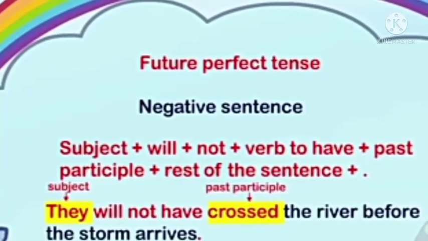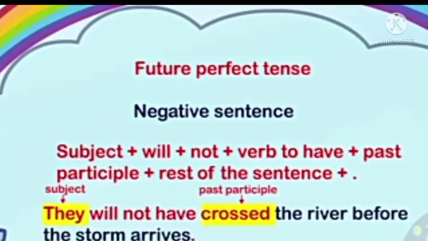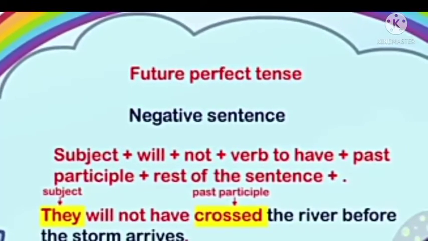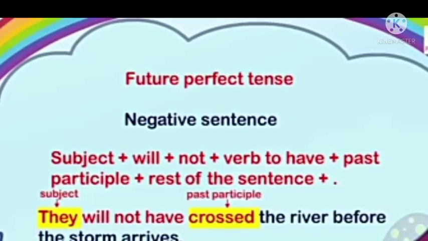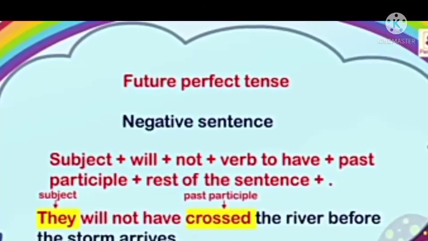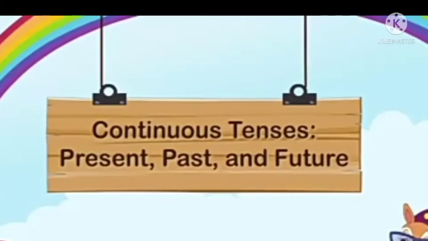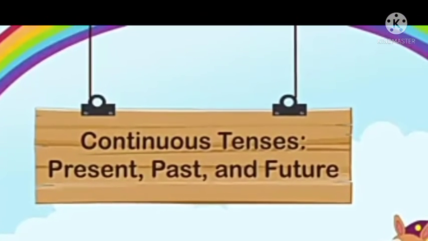Now students, see the next one: future perfect tense in a negative sentence. Subject plus will plus not plus verb to have plus past participle plus rest of the sentence plus full stop. Like, they will not have crossed the river before. So here they is the subject, crossed is the past participle. So students, now I come to the continuous tenses, that is present, past and future.